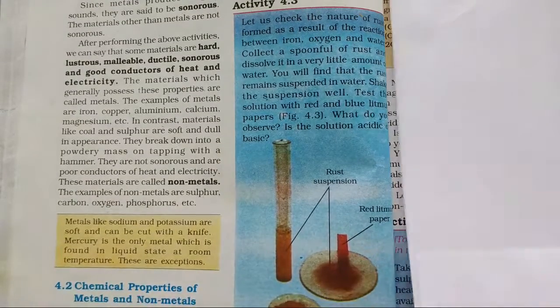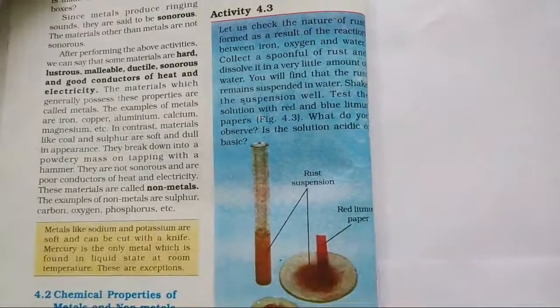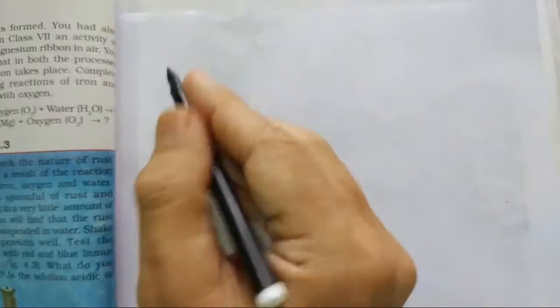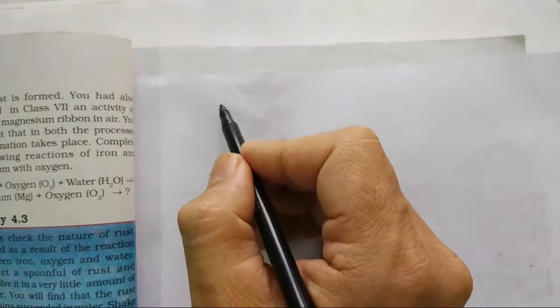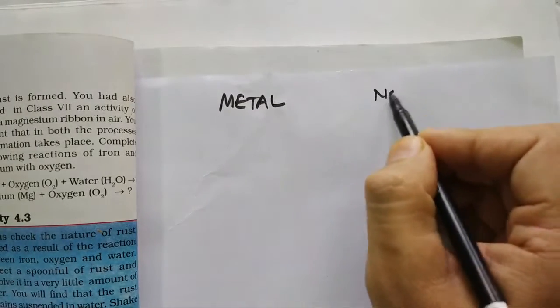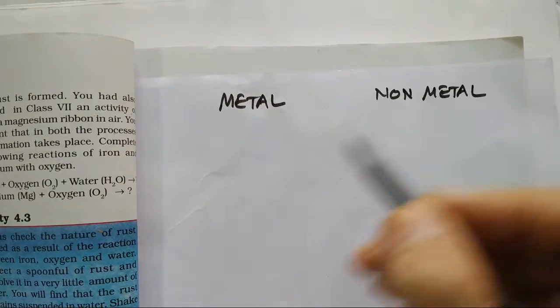So what is the difference? Let's see the difference in the form of a table. It will be easy to remember if you make a table and write the properties in a table form. In the first column you will write metal, and in the second column you will write non-metal, and then you will remember all the properties.